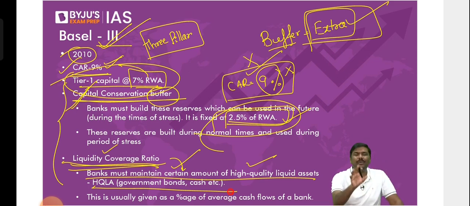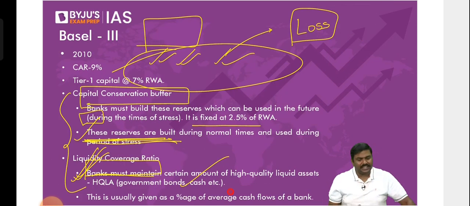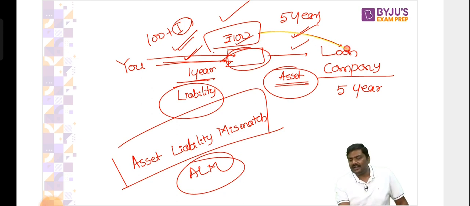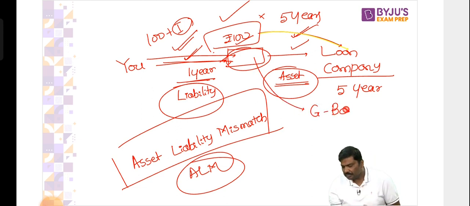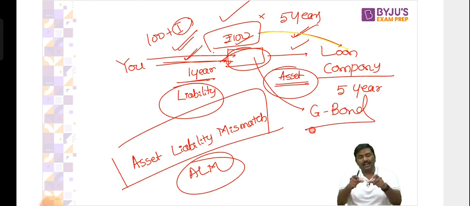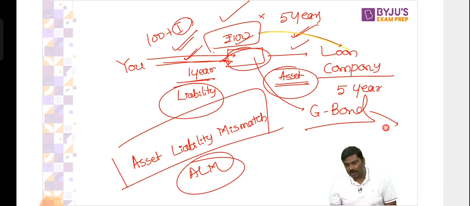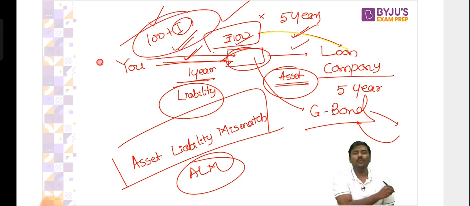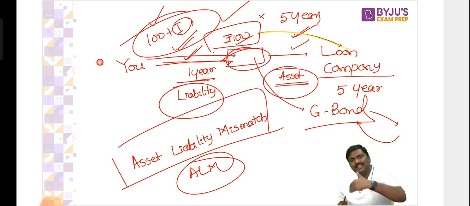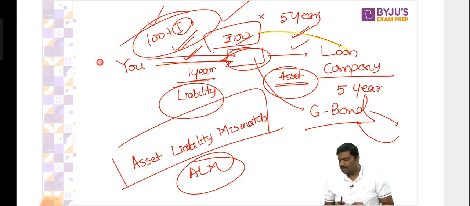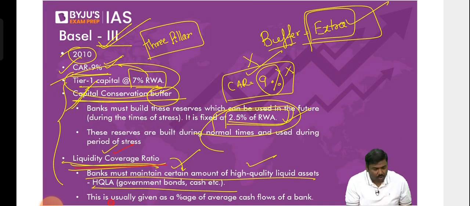Why are the banks supposed to maintain high quality liquid assets? Let me elaborate on the same example. I've given this 100 rupees as a loan to the borrower, and the fact is I don't have 100, nor do I have interest to pay money to you. But what if I have a government bond? Now, under Basel guidelines, I will be selling the government bond, collecting the money, and allowing you to withdraw 105 rupees. I'll repeat it again. I will be having certain government bonds. I'll be selling these bonds, collecting the money and allowing you to withdraw the money. That is the basic idea of liquidity coverage ratio, LCR.